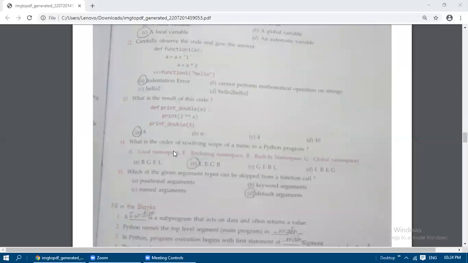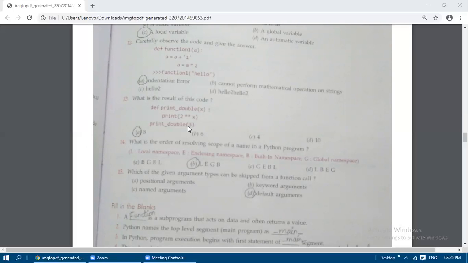Okay, and then what is the result of this code? So define print double of x, print 2 power x. So double star means what? If you are using the double asterisk symbol, that is indicating the power operator. So 2 power x. So print double of 3. This is the function call. This is the function definition. This is the statement which is going to be executed, an executable statement. So double of 3.